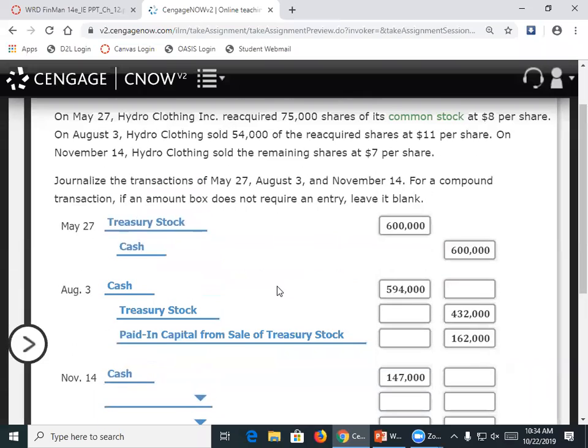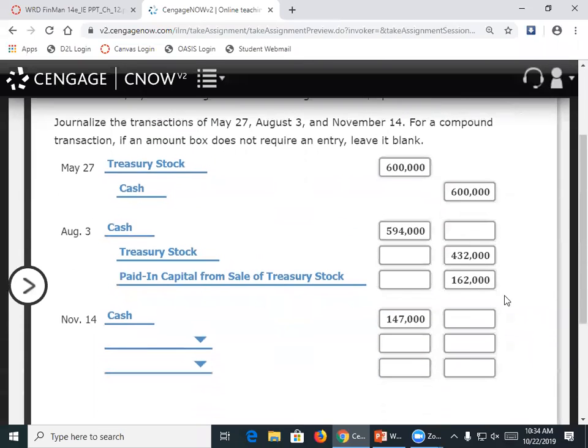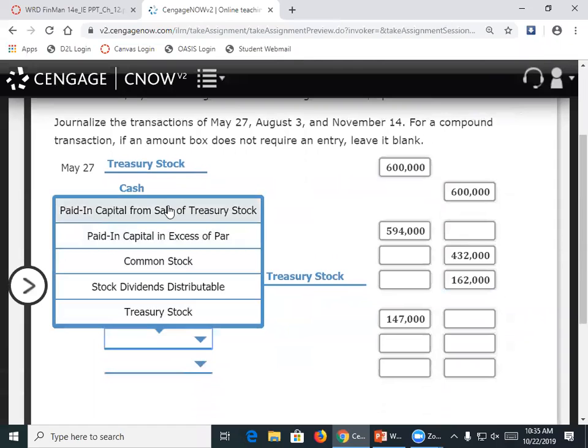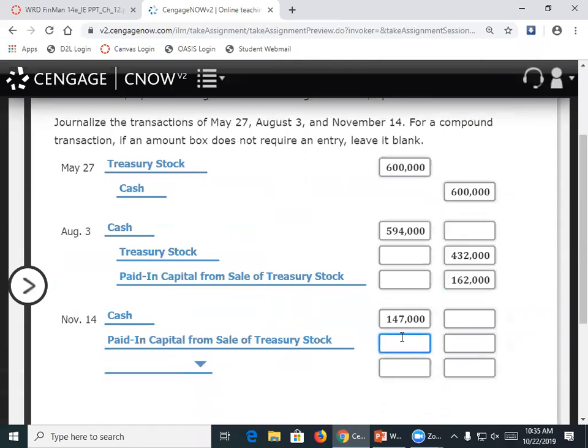And then here, again, we're losing money. So we sold it for $1 less per share. So we had 21,000 shares. We sold it for $1 less per share. So we lost 21,000. Well, we have plenty in our paid-in capital from sale of treasury stock to eat up that loss. So we're going to debit paid-in capital, 21,000. Paid-in capital from sale of treasury stock. So as a $1 difference, we had 21,000 shares at $1 loss each. That's where I'm getting the 21,000.